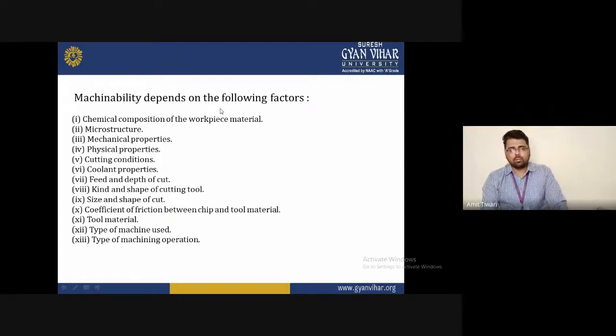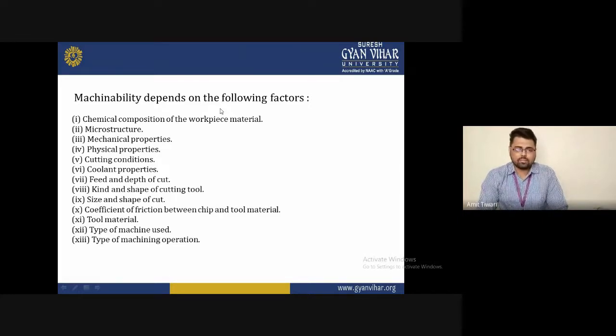So, to maintain the good quality of the tool material and the surface of the workpiece, you must understand that feed and depth of cut are relevant to each other. Once you increase one parameter, you definitely reduce the second, according to the requirement of your machinability.